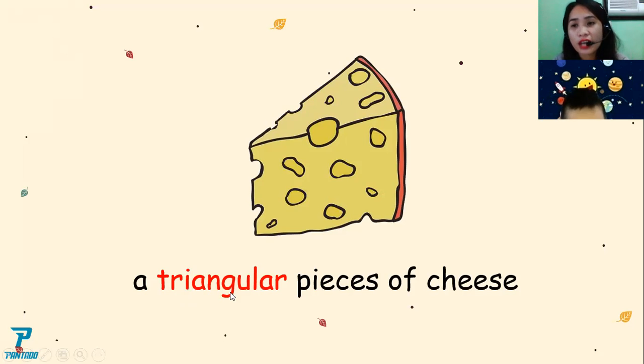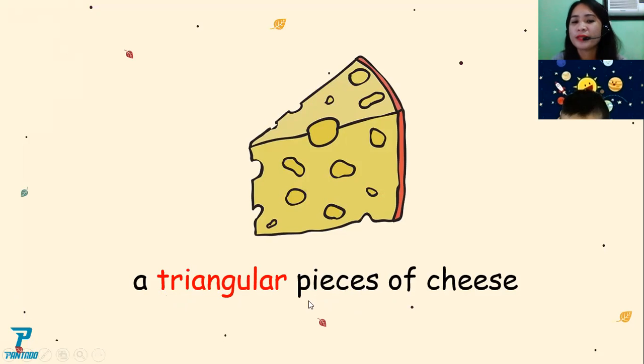Triangular. Again, triangular. Triangular. Okay, a triangular. This one. What's this? Pieces. Again.